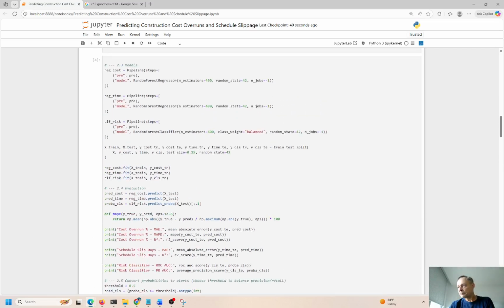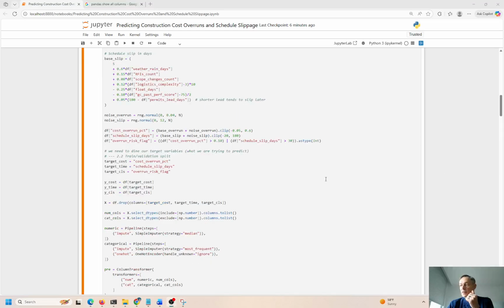Okay, so I think we're in a good spot. We have the data frames here: cost overrun percent, slippage, schedule slip days, that's the slippage, and overrun risk flag. So these are the three target variables that we're trying to predict. Remember, the independent variables are independent. They can be anything. The dependent variables are dependent on the independent variables. These are the target variables or the predicted variables.